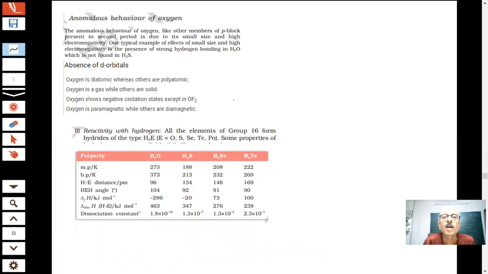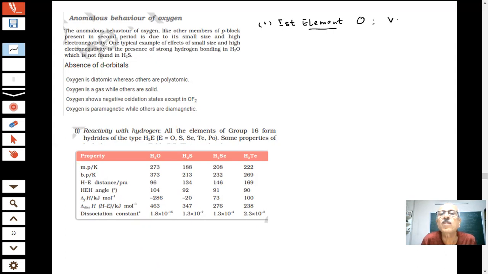Now the important questions are always coming. Anomalous behavior, unique behavior, students. Which element will have an anomalous or unique behavior in every group? The first element, there is no doubt. There should be one question in the paper based on that, because this is always happening. Some trends are very important, so they will ask favorite questions for the paper. The first element here is oxygen.